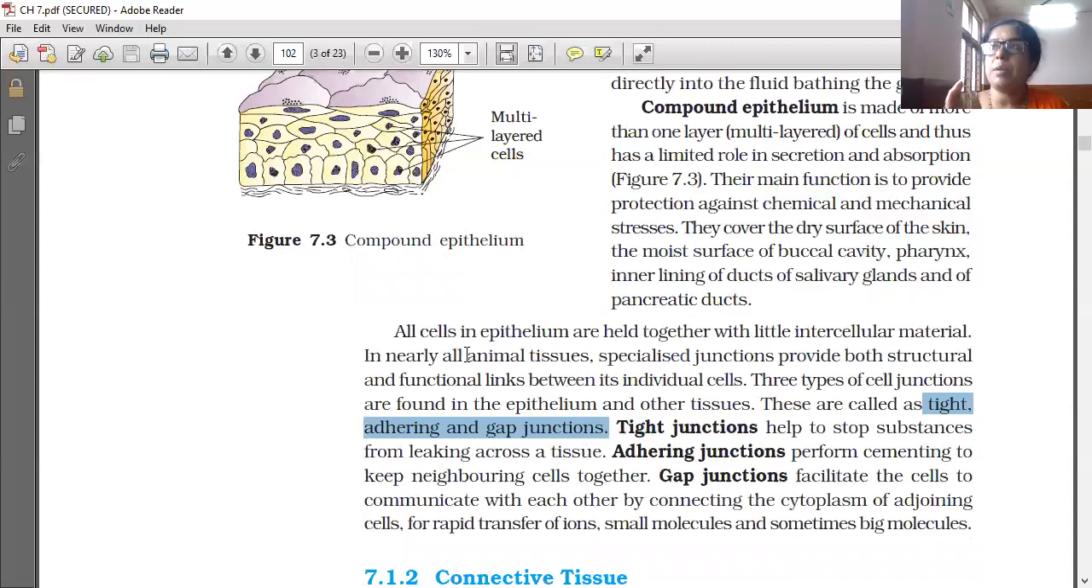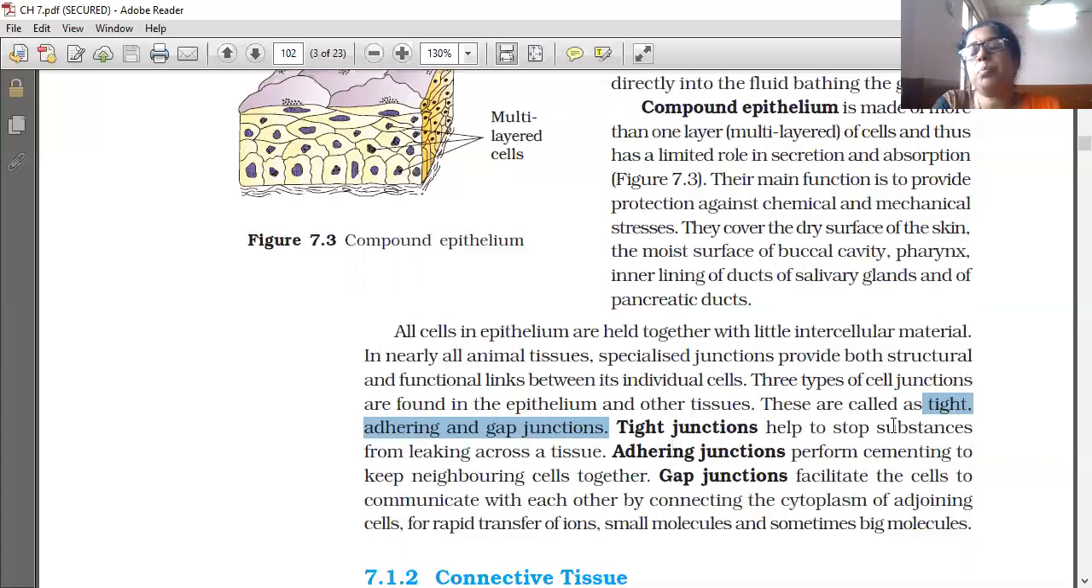All cells in epithelium are held together with little intercellular material. Intercellular material, the material present in between the cells, is very less in amount. In nearly all animal tissues, specialized junctions provide both the structural and functional links between individual cells. Three types of cell junctions are found in the epithelium and other tissues: tight junctions, adhering junctions and gap junctions.